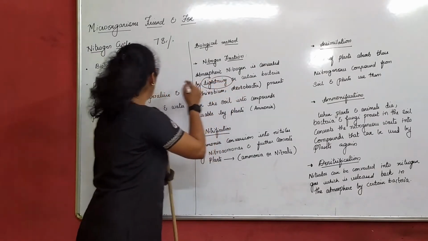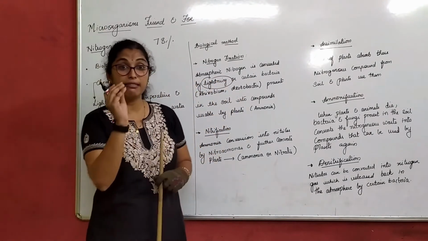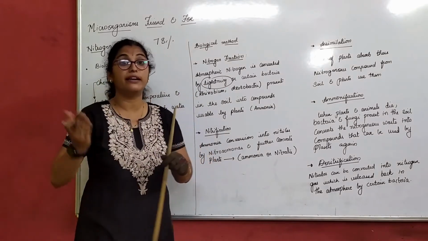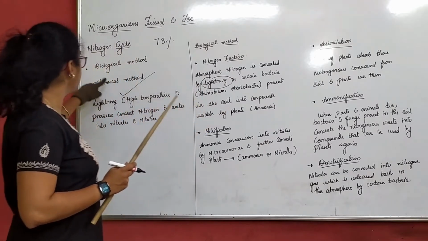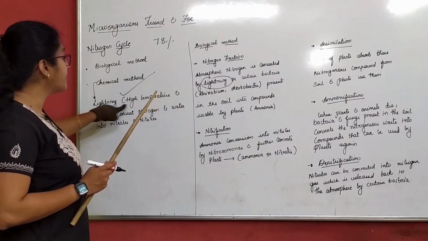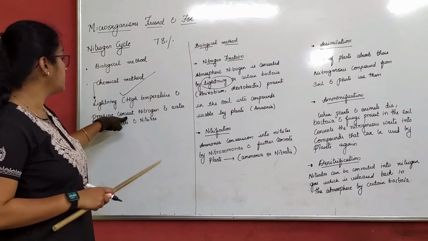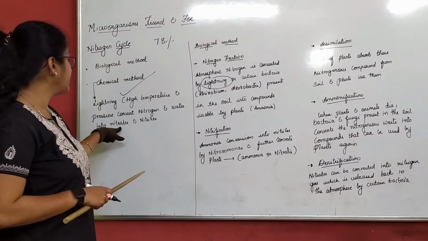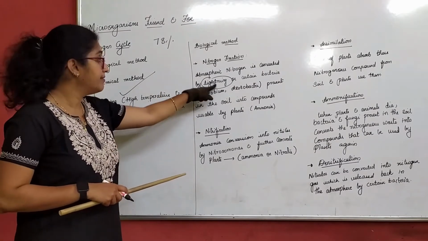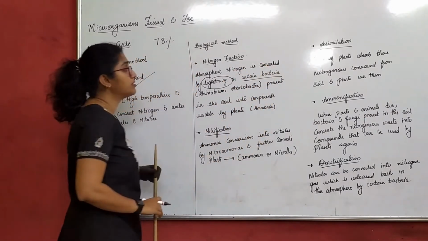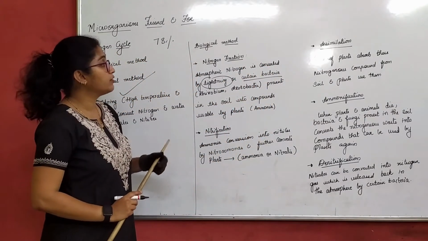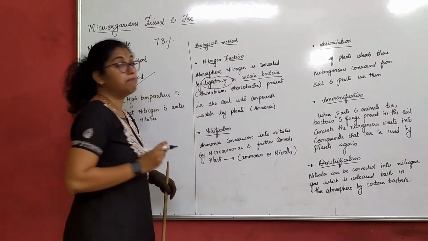Now, lightning we understood here, right? That was the lightning process, and how it converts we understood. Let us leave this aside because we understood it in the chemical method: high temperature and pressure convert the nitrogen and water to nitrates and nitrites, right? This is done, or by certain bacteria. Let us put more stress on this. Atmospheric nitrogen is converted by certain bacteria.